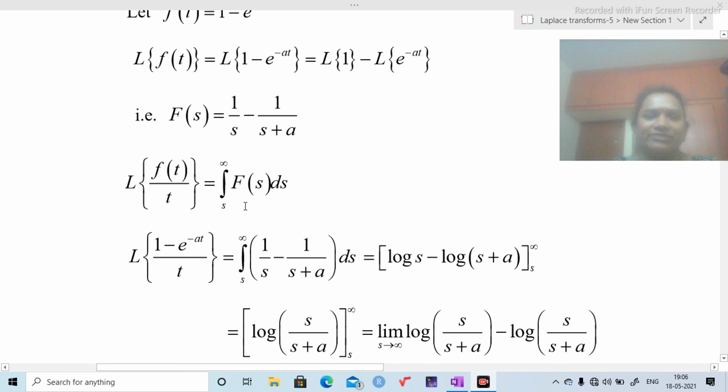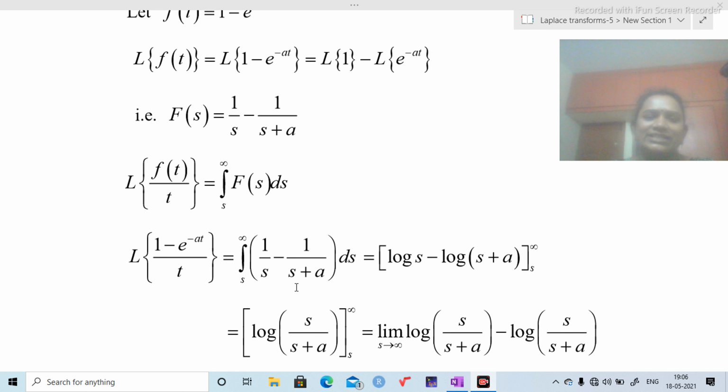Next, this is the formula. L of f of t by t equals integration s to infinity F of s ds. Substitute the value of f of t, that is 1 minus e power minus at, and F of s is this one. Substitute and integrate. The integration of 1 by s is log s. The integration of 1 by s plus a is log of s plus a.